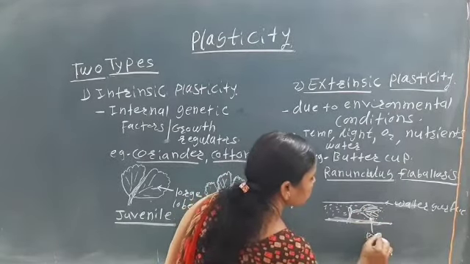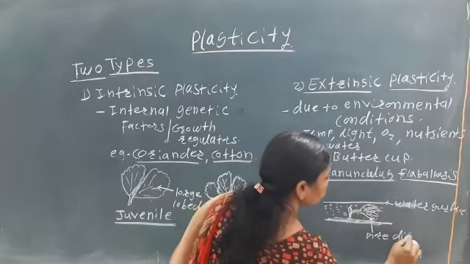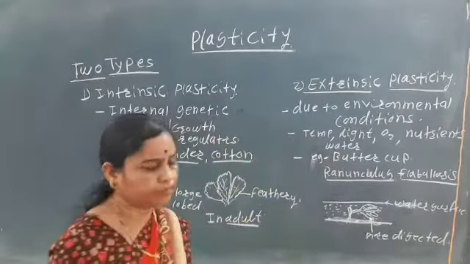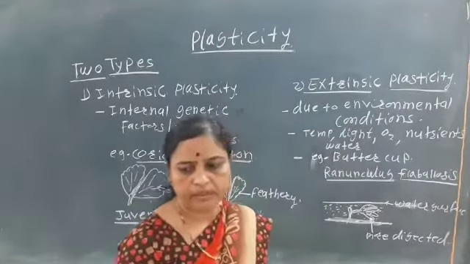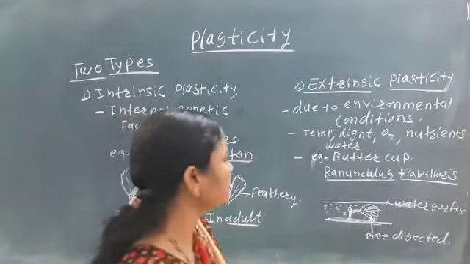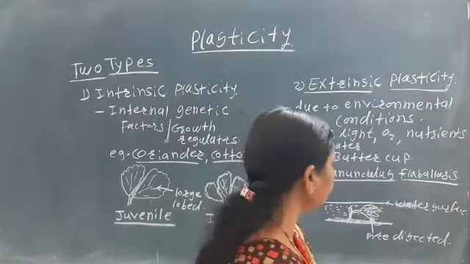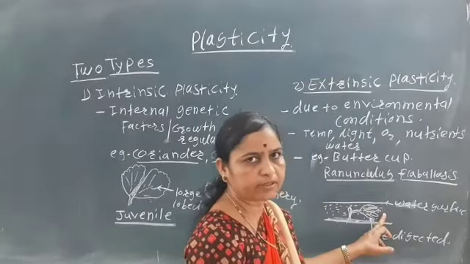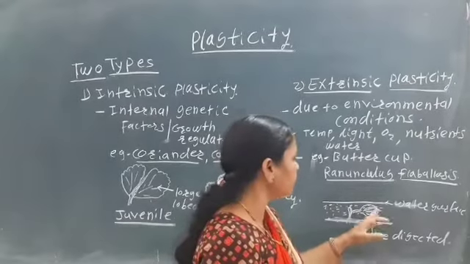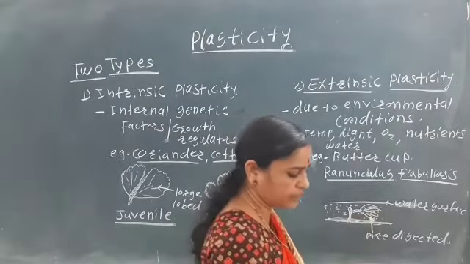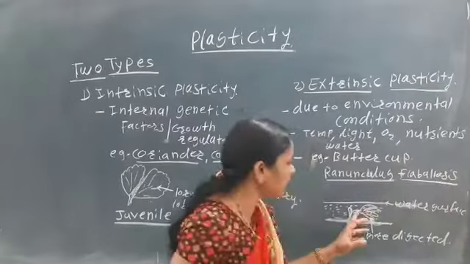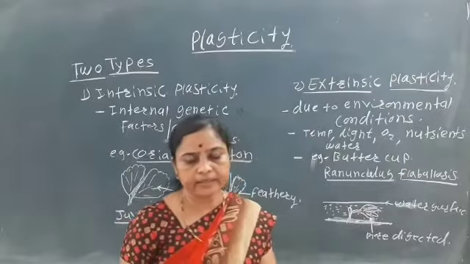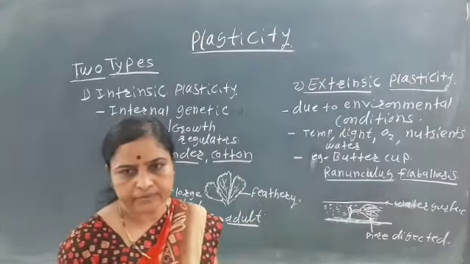That is more dissected. More dissected, more lobed leaves are seen. In case of the buttercup plant, below the water surface, here the condition is aquatic. So below the water surface, inside the water, the leaves which are present are more dissected. They are more dissected. Okay.